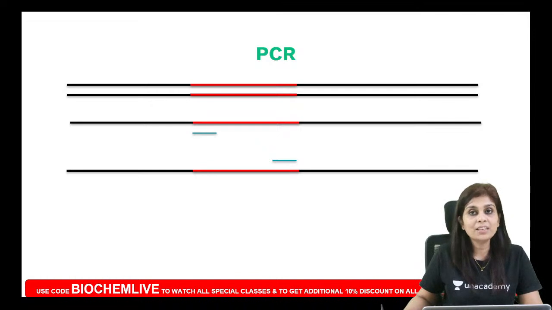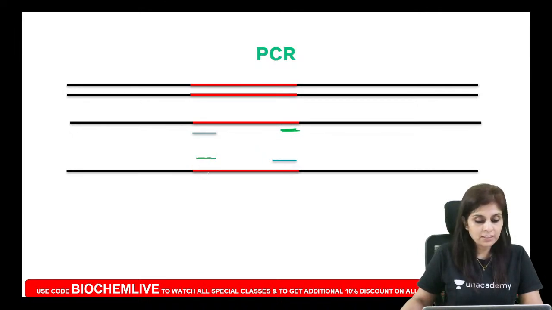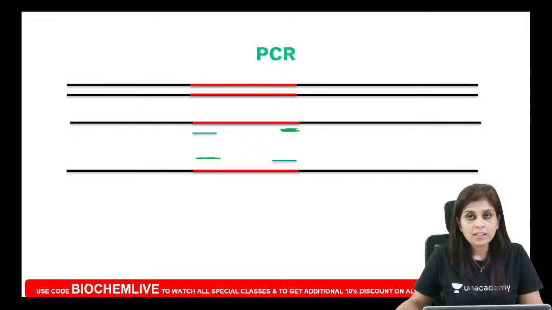Now you might have a doubt. It should be complementary to flanking sequences. Why not choose primers in such a way that they are complementary to the other flanking sequence? This is also a flanking sequence, right? So what if you choose primers complementary to these flanking sequences? That is not good. I will give you an example.